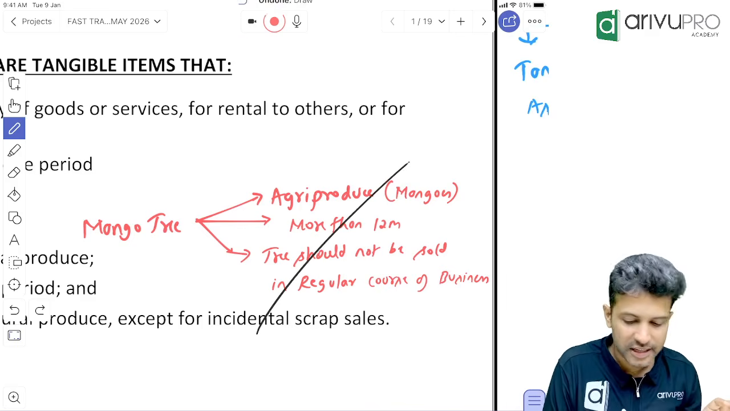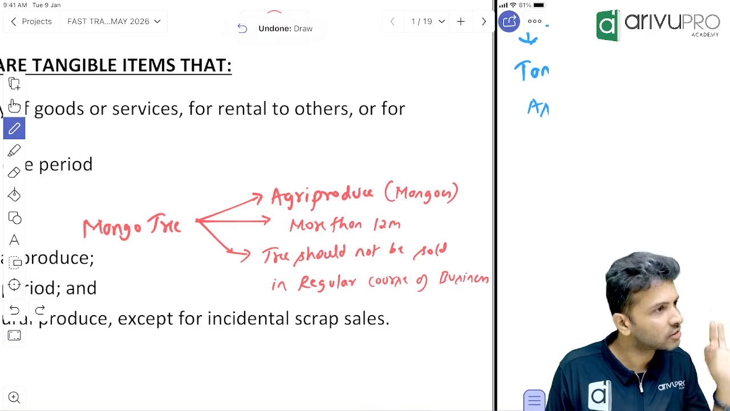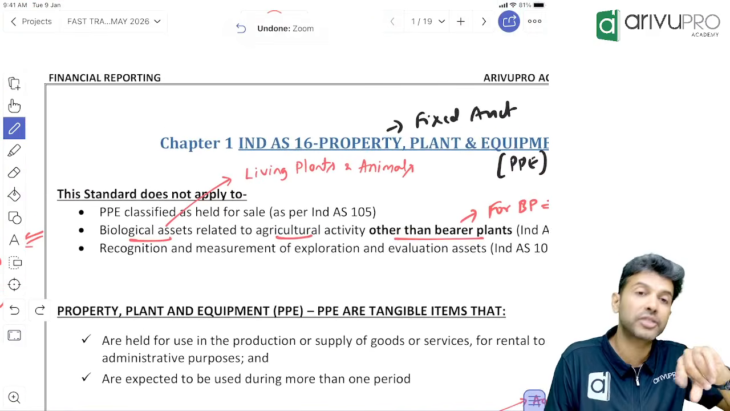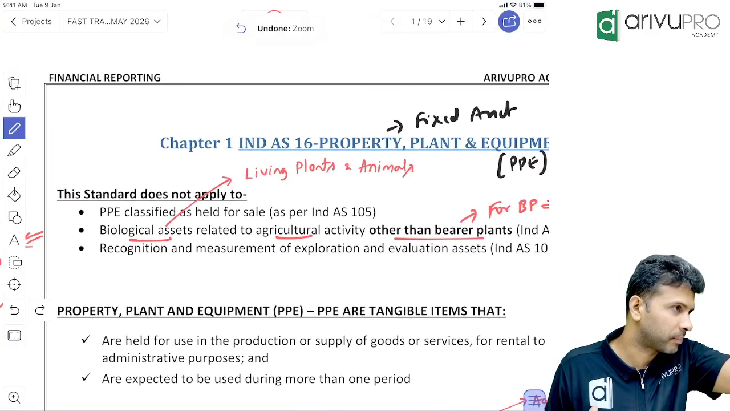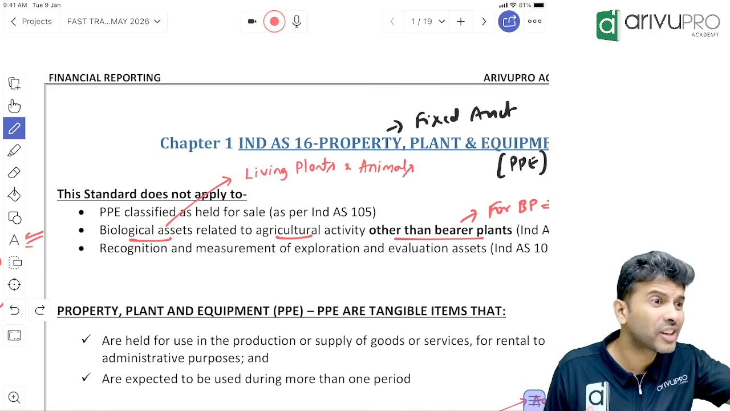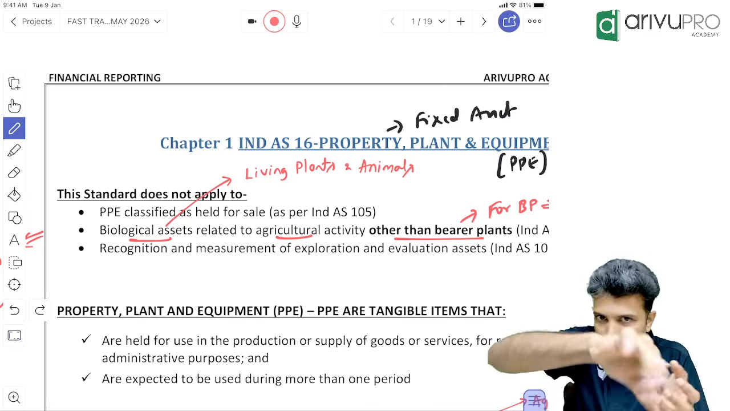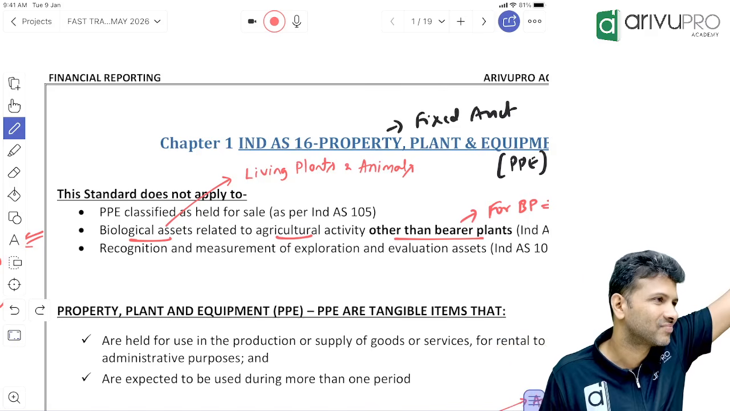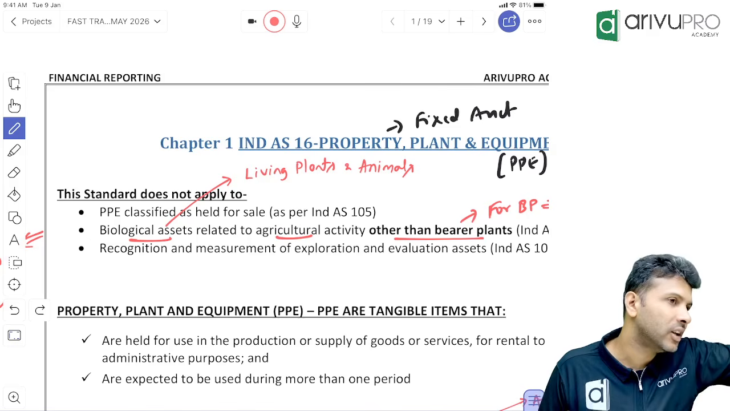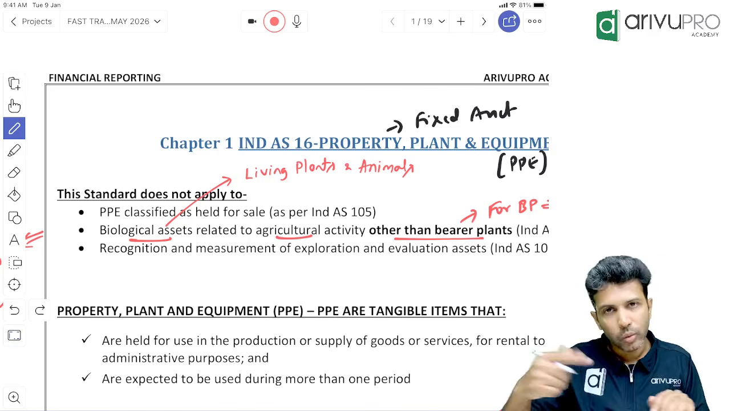If these conditions are not satisfied, then it is not a bearer plant. It's a normal plant. If a normal plant is used for agricultural activity, will IND AS 16 apply or IND AS 41? IND AS 41. Like the eucalyptus tree. If somebody grows a eucalyptus plant, from that plant you generate oil. So normally what the farmers do is grow the eucalyptus plant, pluck that plant and sell it off to the industry. Correct? That means that is not a bearer plant, because the plant itself is sold in the regular course of business. Understood, everybody? For such, another standard will apply. Clear? Okay.